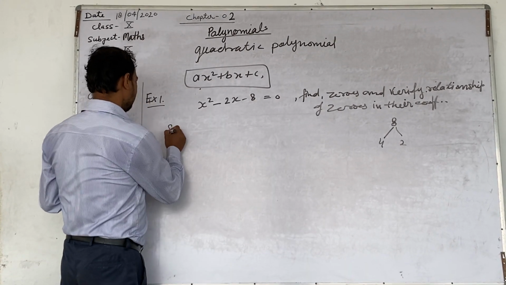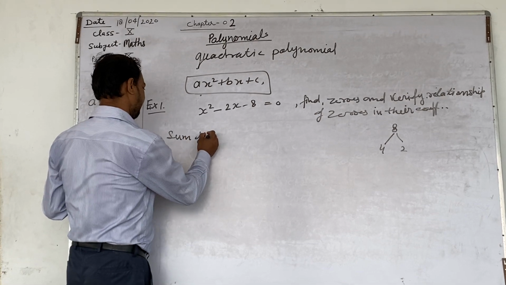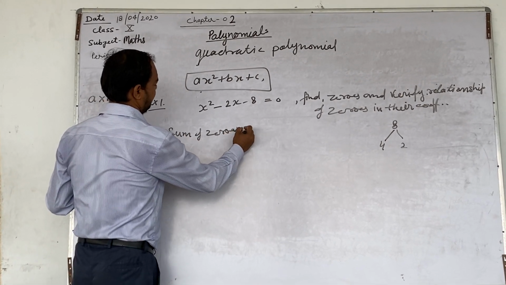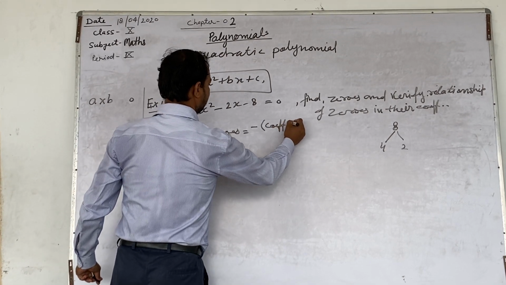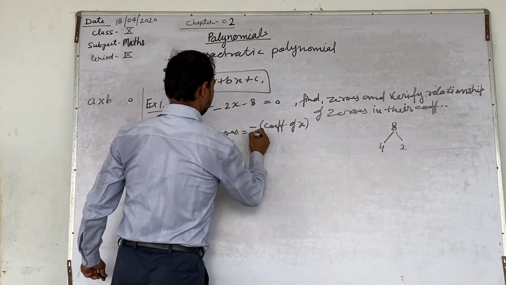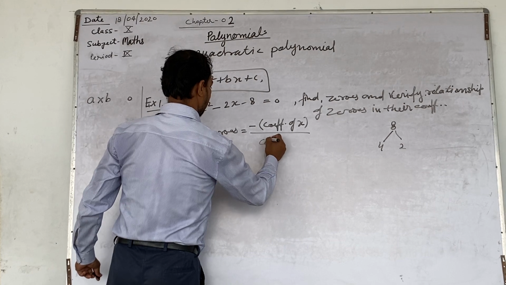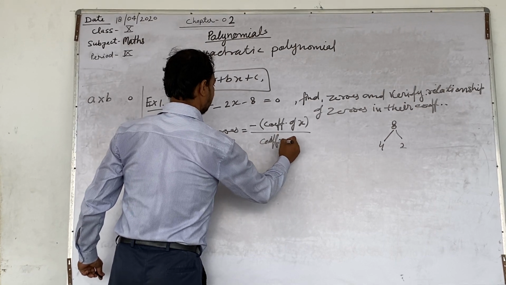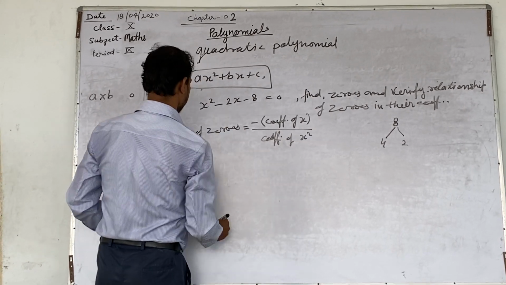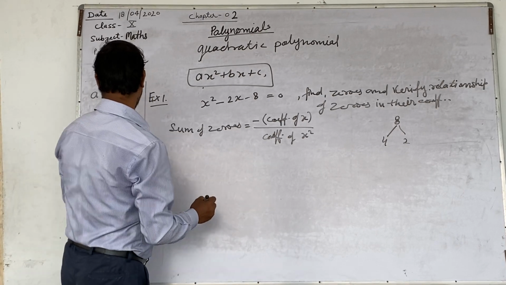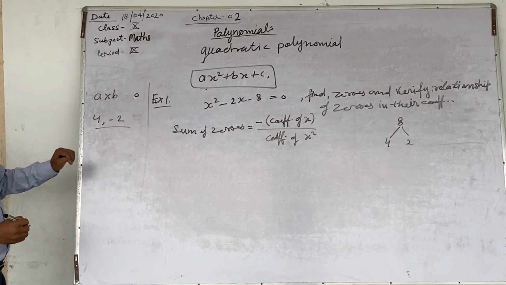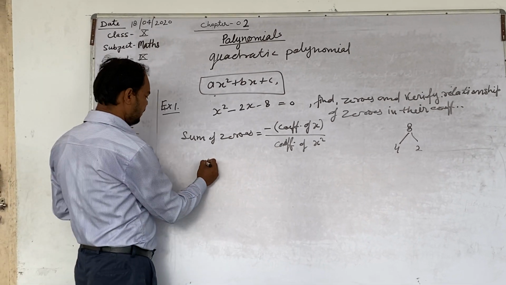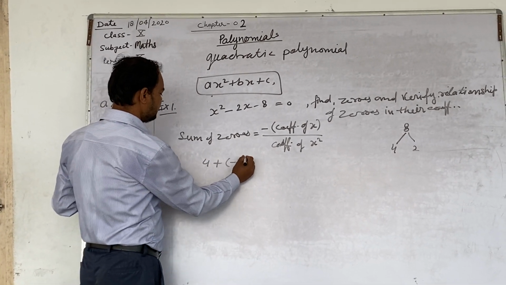Sum of zeros equal to minus coefficient of x upon coefficient of x square. The sum of zeros, as we have simplified and found, the zeros are 4 and minus 2. The sum of zeros means 4 plus minus 2.